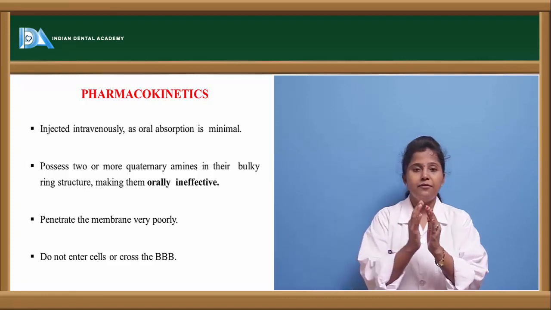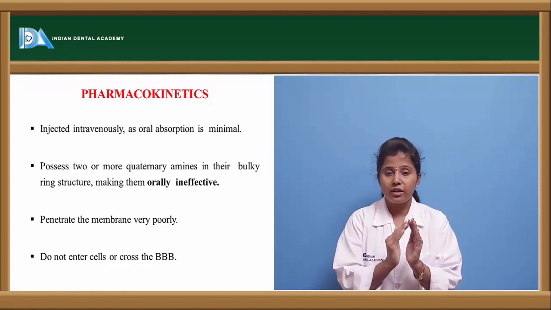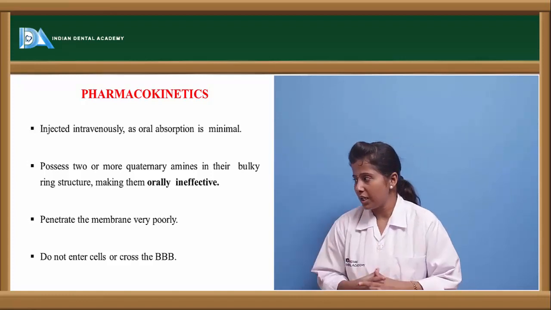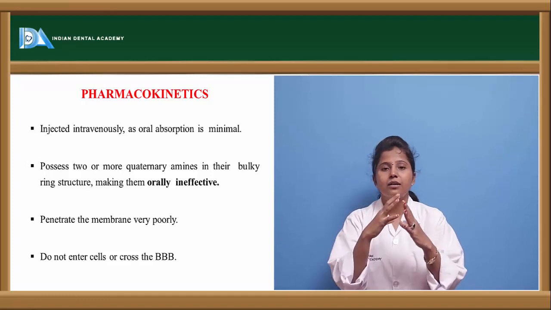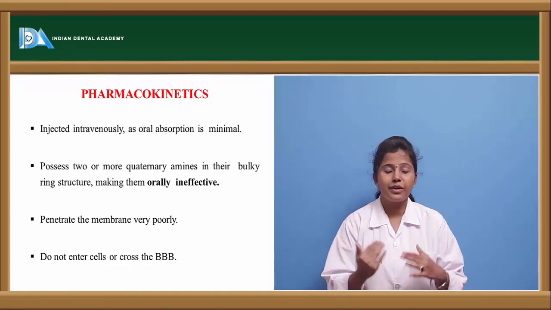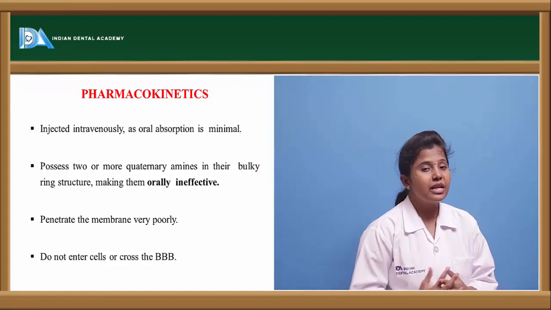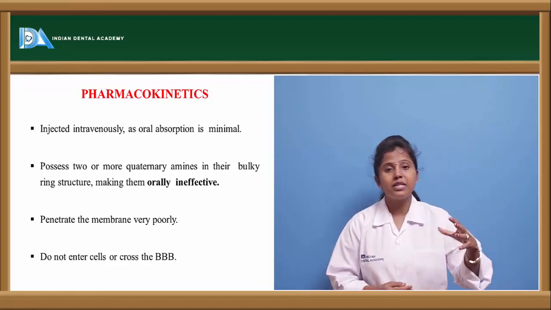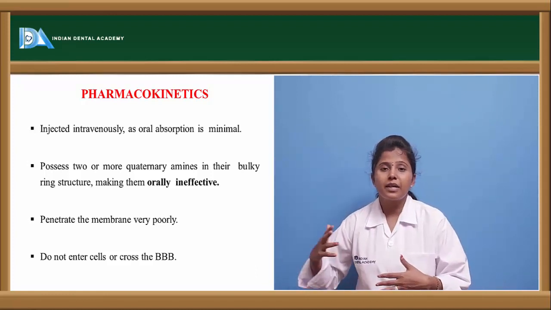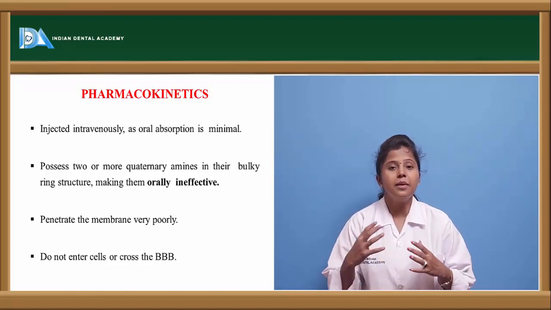Here there are tertiary amines and quaternary amines. We have discussed this in the classification. These tertiary amines and quaternary amines, when given in oral dose, are very ineffective, because these amines, when given into the body, undergo metabolism rapidly.